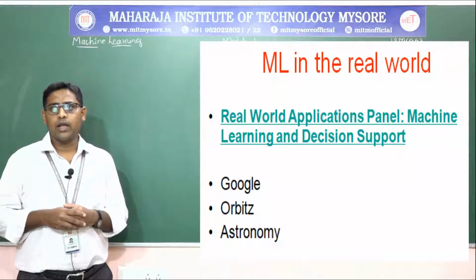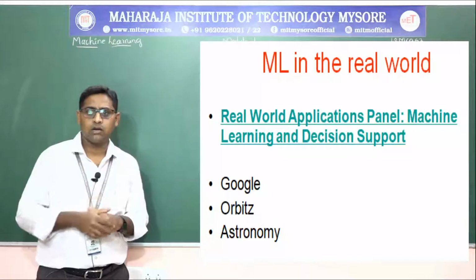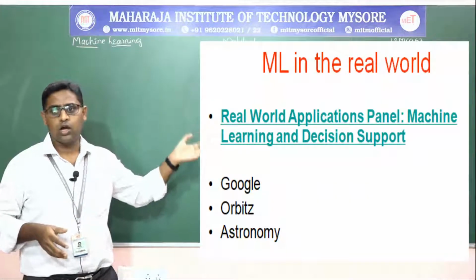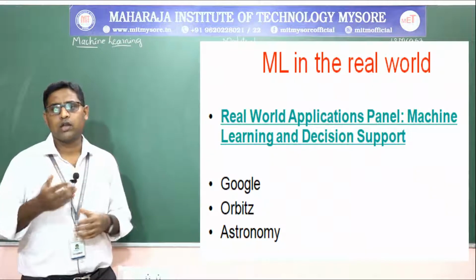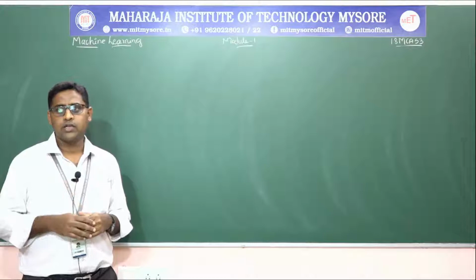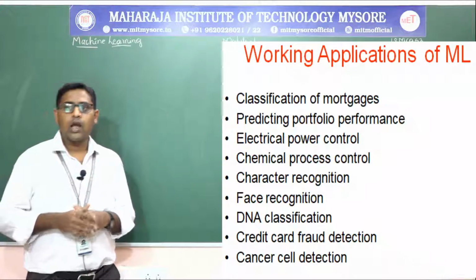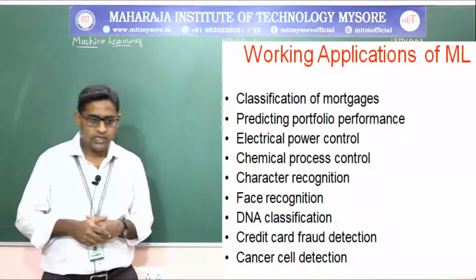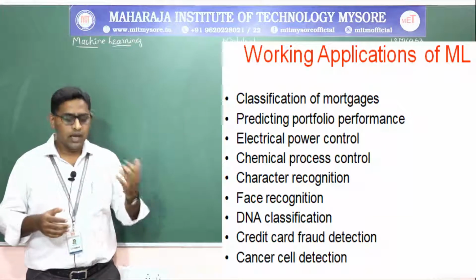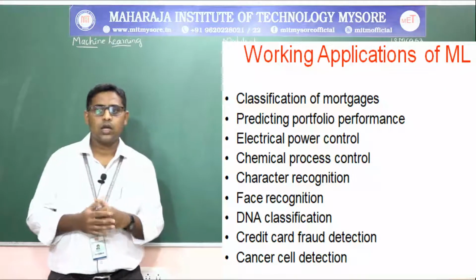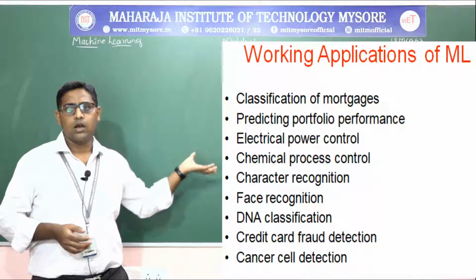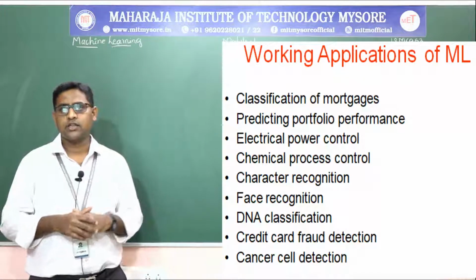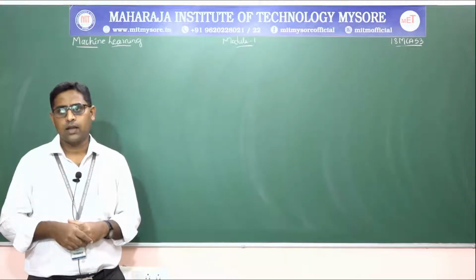Real-time machine learning in the real world is with respect to major applications in decision support, such as Google, Orbitz, or astronomy. These are the areas where you can search for real-time applications of machine learning. Working applications of machine learning include classification of mortgages, prediction of portfolio performance, electrical power control, chemical process control, character recognition, face recognition, DNA classification, credit card fraud detection, or cancer cell detection. These are the working applications of machine learning.